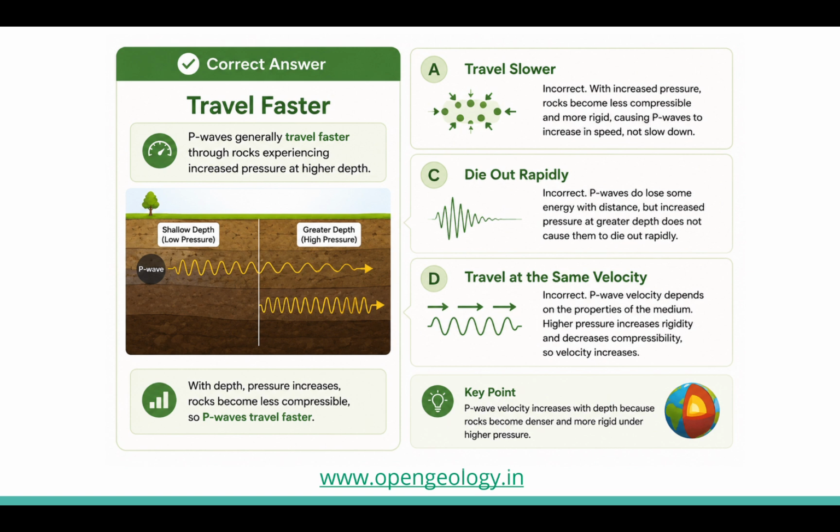Why is option D incorrect? Travel at the same velocity. It is incorrect because P wave velocity depends on the properties of the medium through which they travel. Higher pressure increases rigidity and decreases compressibility, so velocity increases.